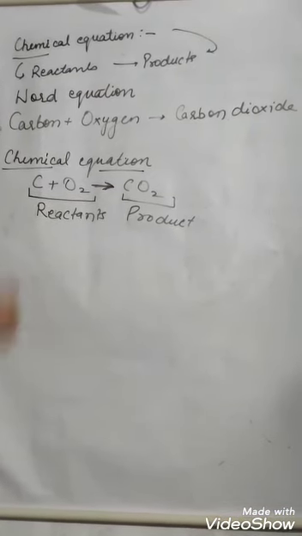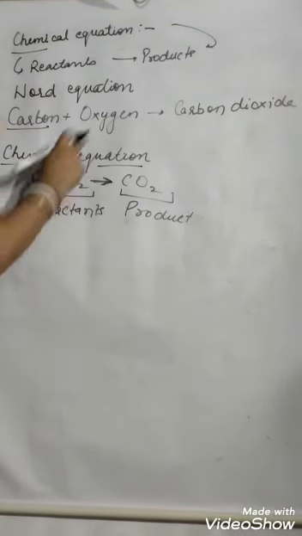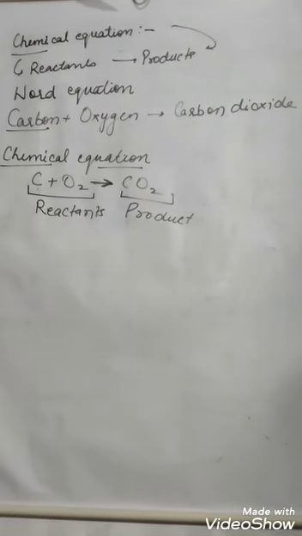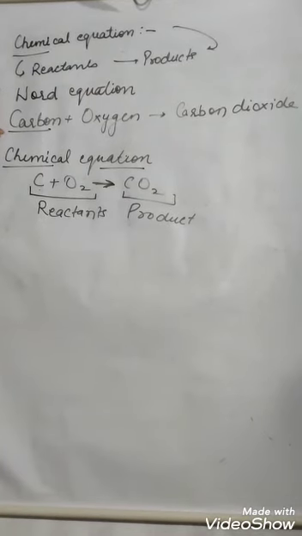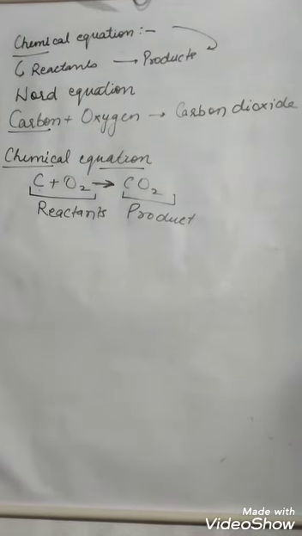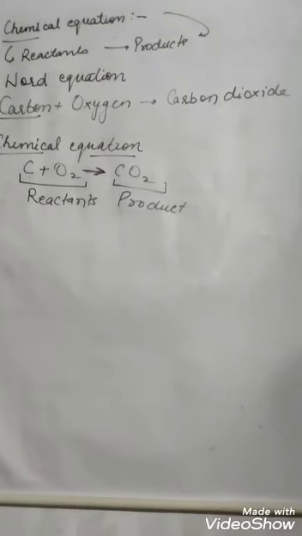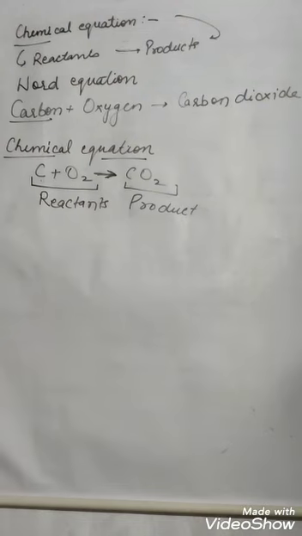What is a word equation? Here we have written carbon, this is oxygen, we have written oxygen. What has it formed? Carbon dioxide. This is the full carbon dioxide. Means what is a word equation? We are representing the full chemical equation in the form of words, with their real chemical names. That is a word equation. And when we represent this word equation in the form of formulas, that is called a chemical equation.